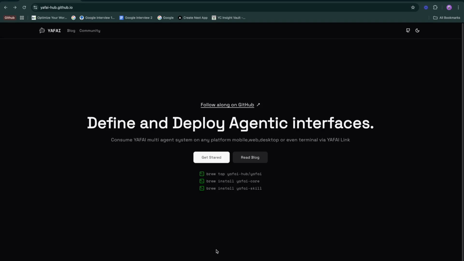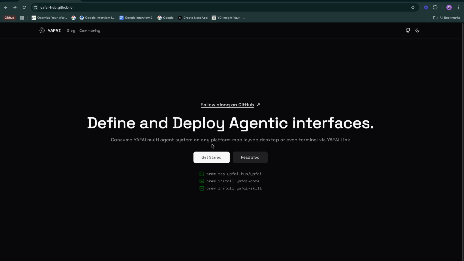Hi everyone, excited to introduce Yafai. Yafai is an open source project built on Apache 2.0 license. It allows you to define and deploy agentic interfaces for any platform. That could be a mobile app, a web app, a desktop application, or even a terminal.